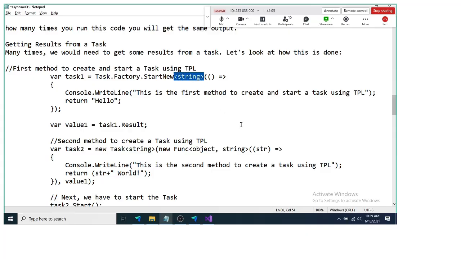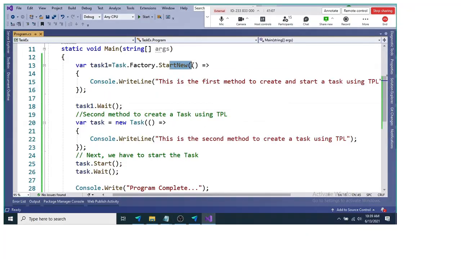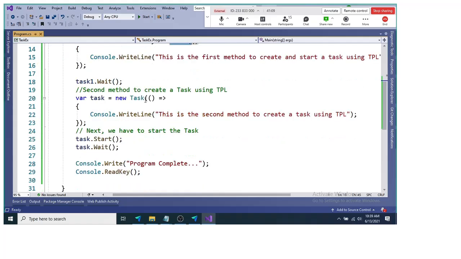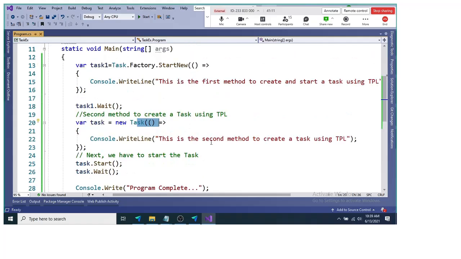So here, if you look, we had implemented Task, that is the non-generic version. So this is the non-generic version. If you do not want to return anything from the task, then you can use just a Task. That is the non-generic implementation.